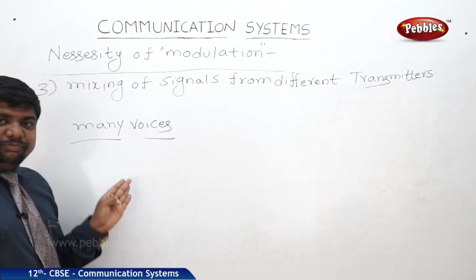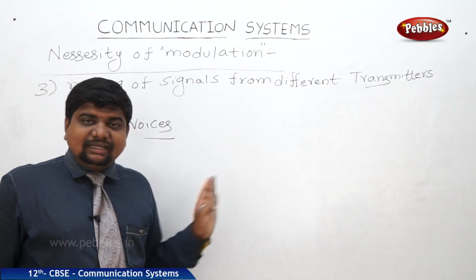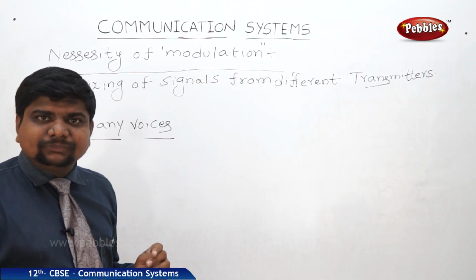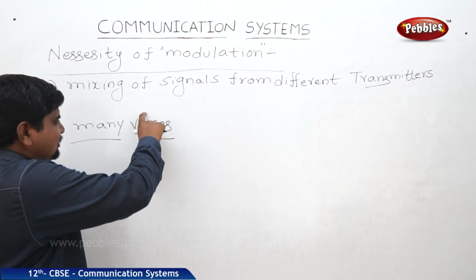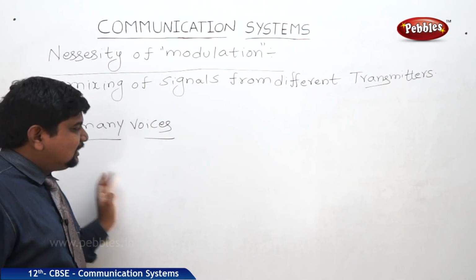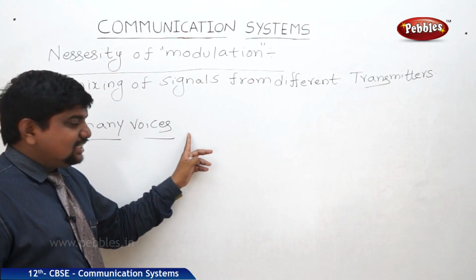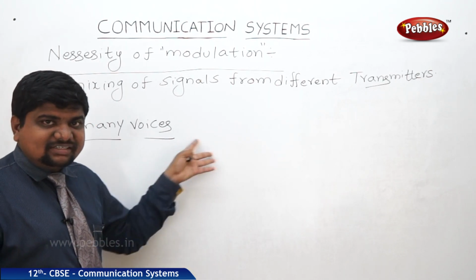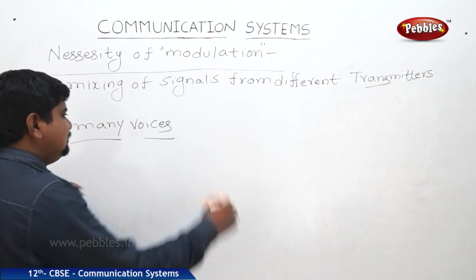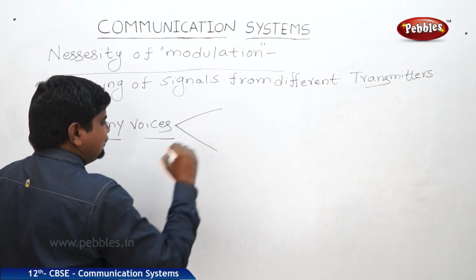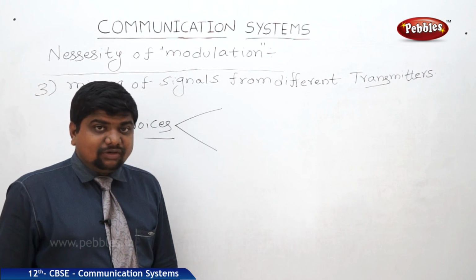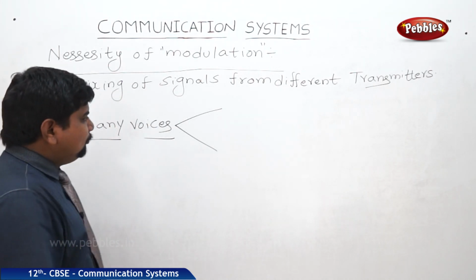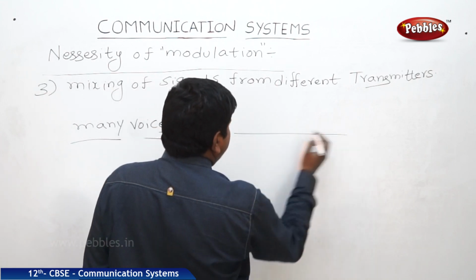Sometimes along with the voice, a music note will be there, an audio file will be there, a data file will be there, many are there. So what we can understand from all this is, if there is a combination of many voices, it creates noise. There is no best technique which separates these noises to the best signal. That's why modulation is needed. Sometimes this modulation may be amplitude or frequency or phase modulation also. So mostly the signals will be sinusoidal or pulsed.